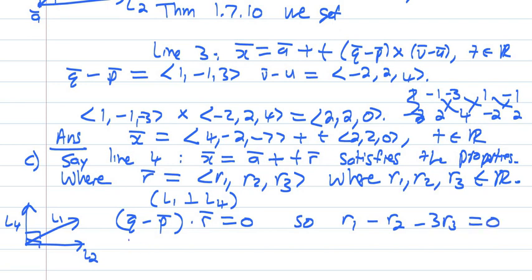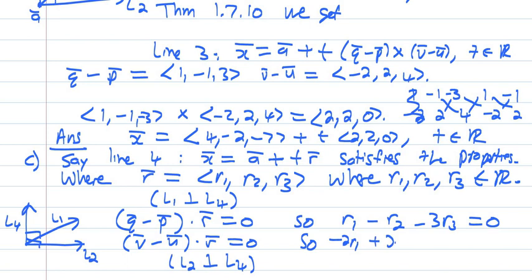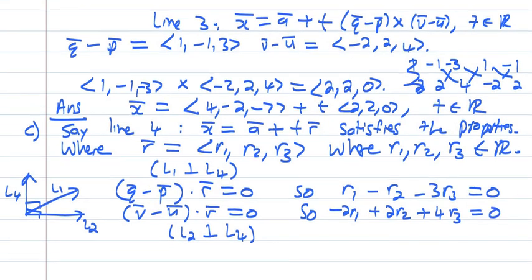We also get that from line 2, remember line 2 and line 4 are perpendicular. So we get that v minus u, always put lines on top of your vectors, dot R must be 0. So line 2 is perpendicular to line 4. So we get that v minus u is (-2, 2, 4), so -2R1 plus 2R2 plus 4R3 must be 0. All right, so we have 2 equations and 3 unknowns.